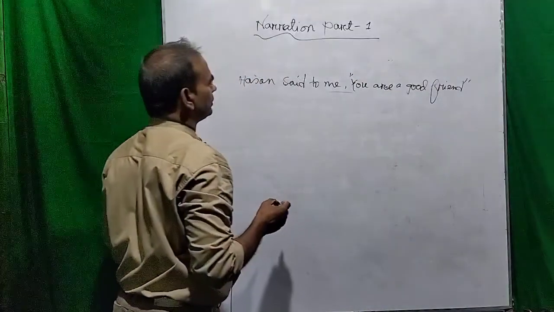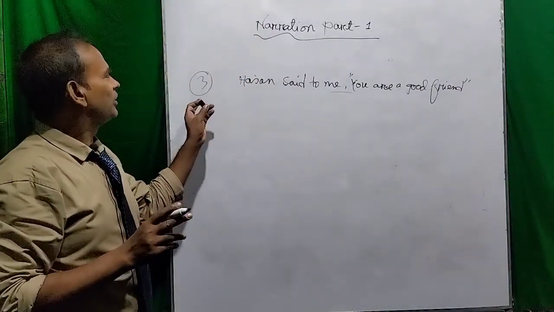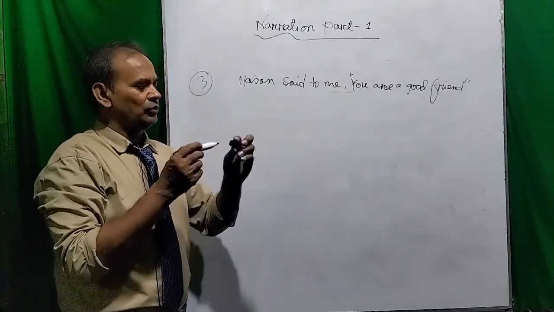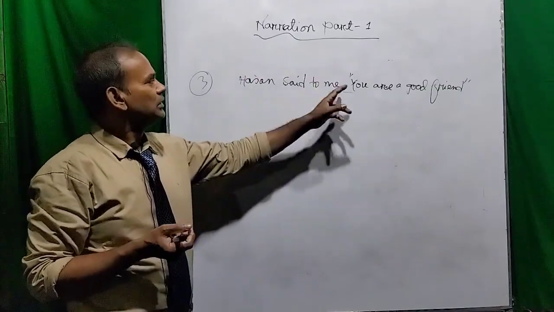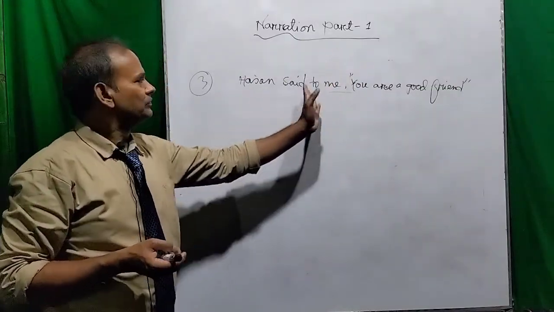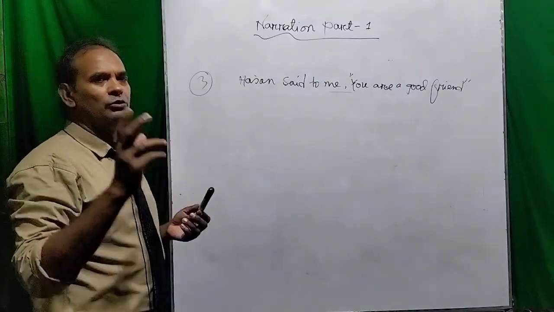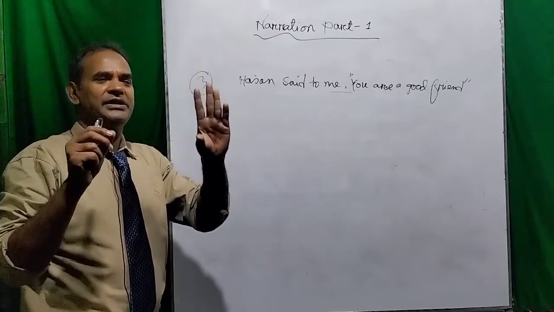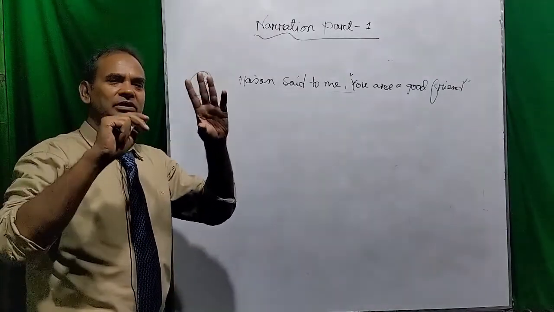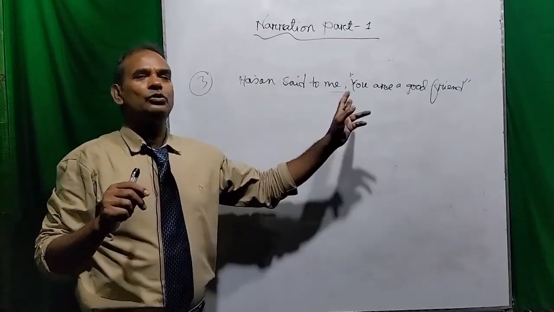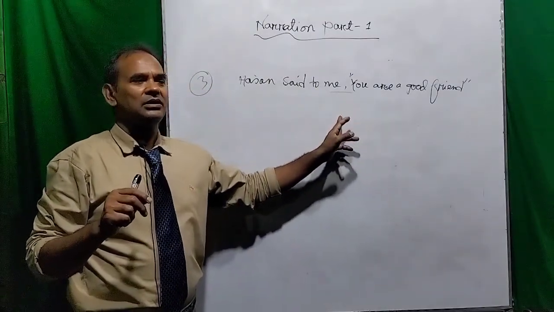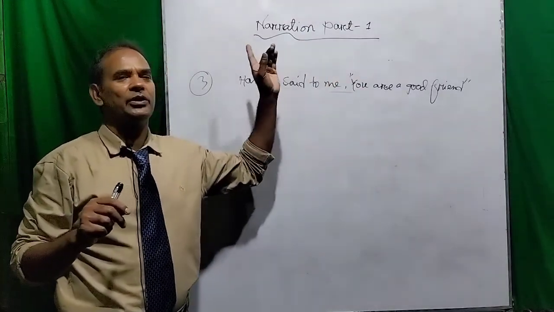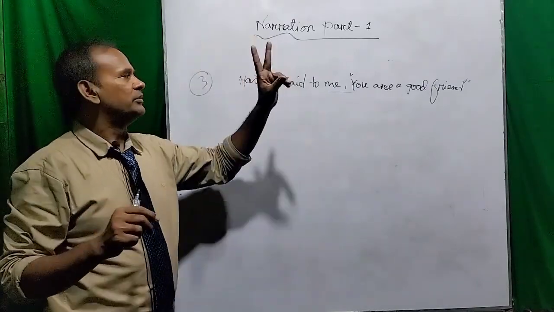So dear viewers, you see, in this case we have to change. Number 3, we have to do the change of person. That means we have to change the person in general. So how do we change the person? There is a very easy rule of changing the person: when 2 or more words refer to the same person or objects, then we can change the person.